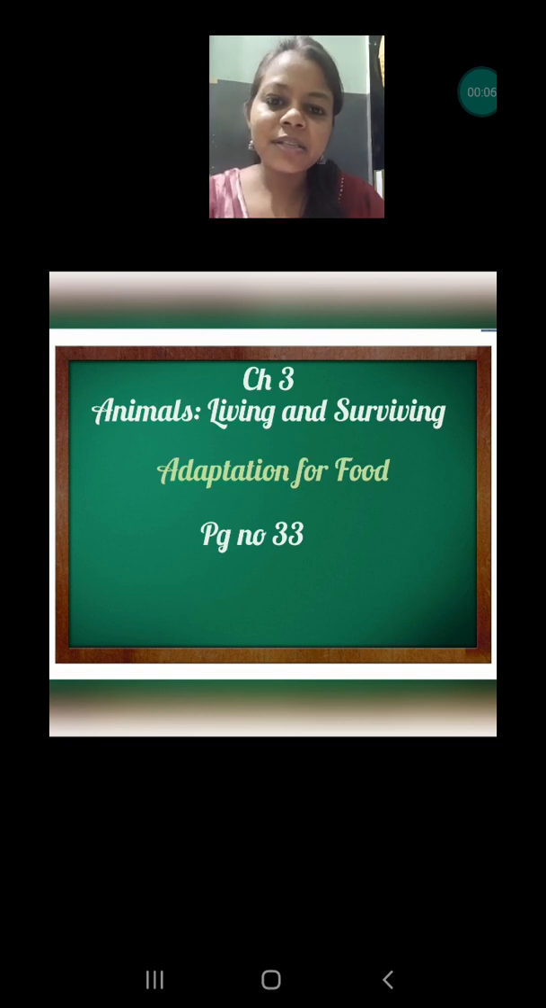Today, we are going to discuss page number 33, where the adaptation for food is given. In the beginning of this chapter, we discussed that animals have been categorized into 5 categories on the basis of their surroundings. First was terrestrial animals, which live on the land. Second was aquatic animals, which live in the water. Third is amphibians, which are able to live in the water and on the land also. Fourth was arboreal, which spend most of their time on the trees, and the fifth was the animals that are able to fly, living in the air.